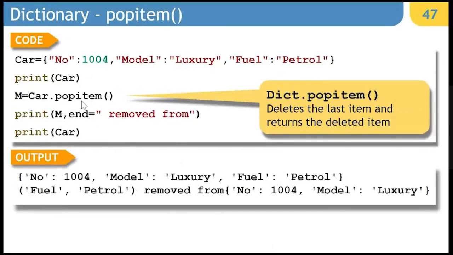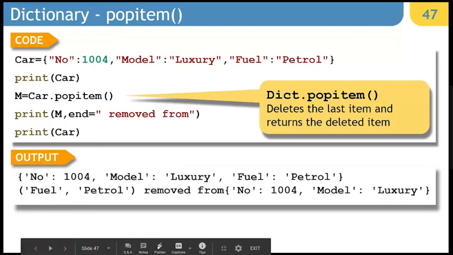When I say pop, it removes the key value pair, but returns only the value matching that key. Whereas when I say popitem, it pops the key value pair out as a tuple and saves it in a separate variable or displays it on screen. So if you have written m = car.popitem(), it is going to be a tuple, which is the key value pair removed from the dictionary.